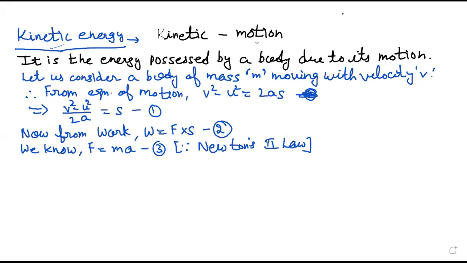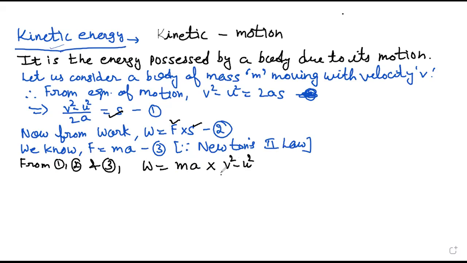Now what I'm going to do is use the first, second, and third equations. Work done is equal to force times distance. In place of force, I will put the value from equation 3, that is ma, and in place of s I will put from equation 1, this is v square minus u square upon 2a. a will be cancelled.